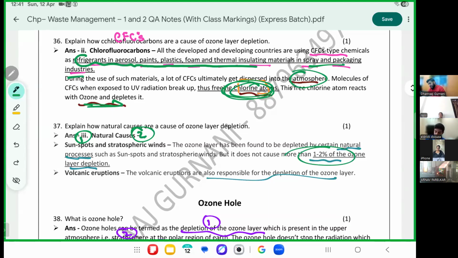The third cause of nature is volcanic eruptions, also responsible for ozone depletion. One to 2% is obviously very less, can be recovered by nature automatically also.